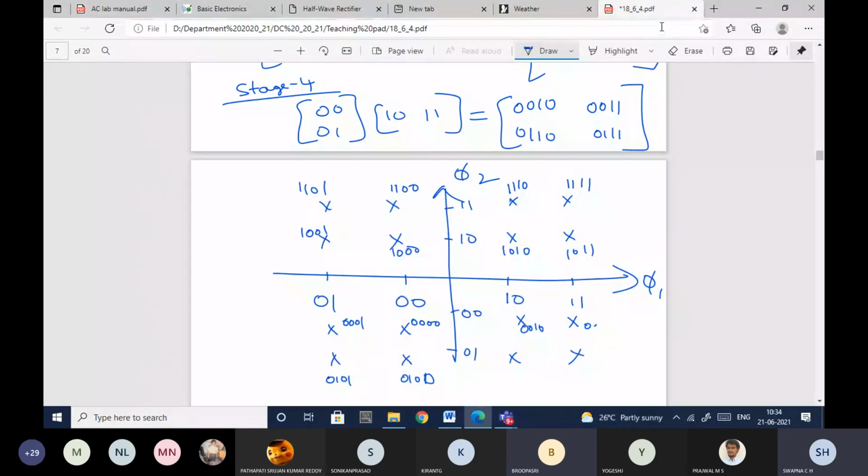Okay, that's all. This is the signal constellation diagram. Let me just recheck these values and give them to you again. Otherwise, this is how we draw the signal constellation diagram.